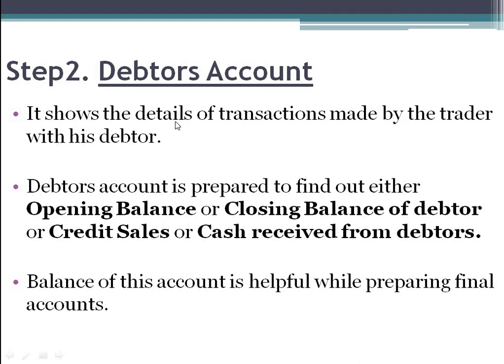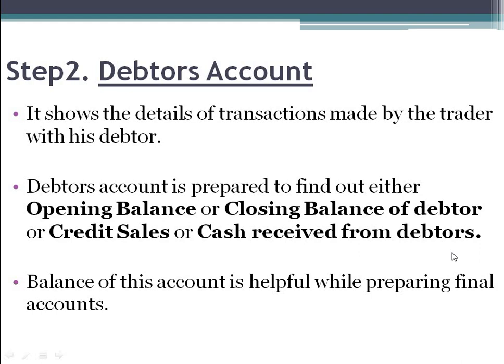This account shows the details of transactions made by the trader with his debtors. So it tells you the details of the transactions made by the business concern with the debtors. Next, the debtors account is prepared to find out either the opening balance or closing balance of debtors, or credit sales, or cash receivable from debtors.